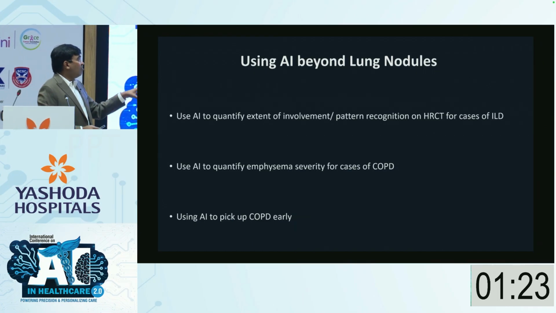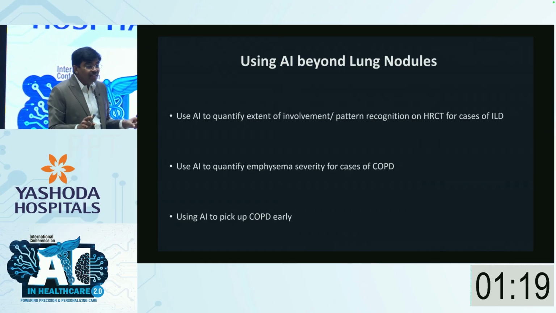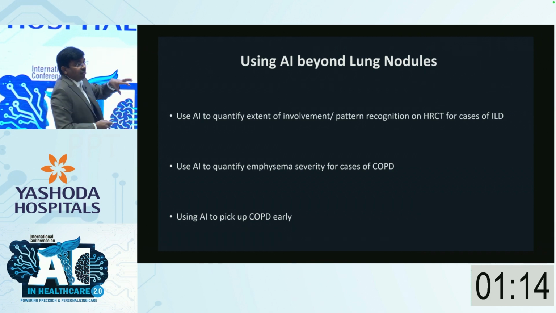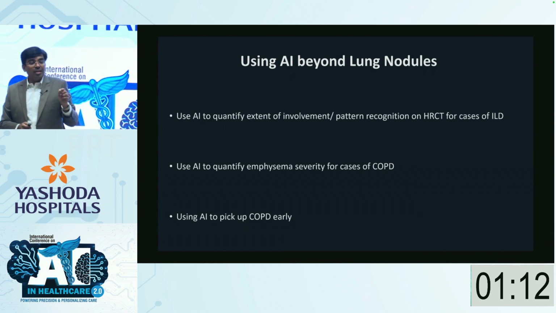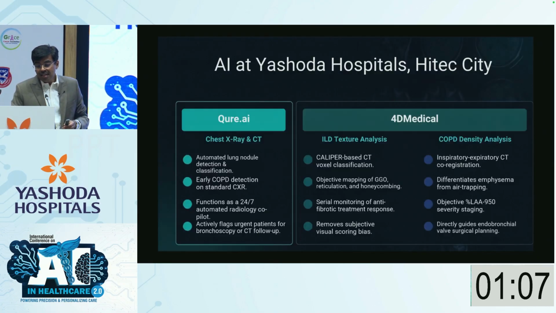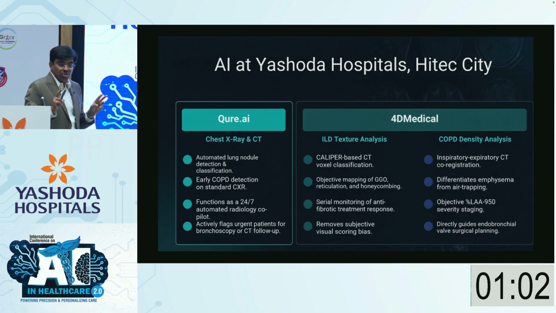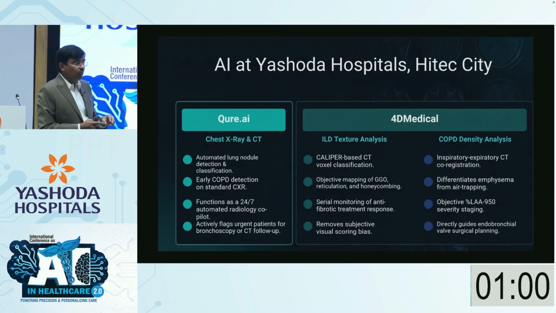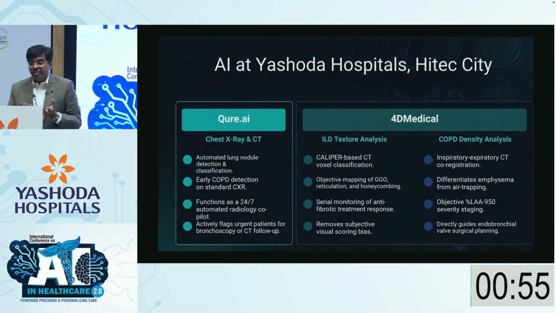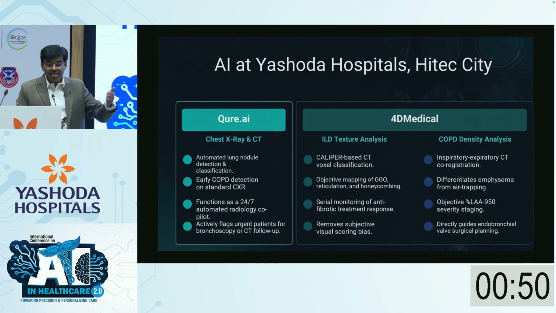So beyond nodules, a couple of minutes I will take, not only for lung nodules, we are also using AI for a lot of other reasons. One, to quantify the extent of abnormalities on a HRCT. This is another area where AI is significantly helping us. So at our hospital, we have, as of today, incorporated 2 developed AI tools. One I have already said is the Cure AI. Second is a group of softwares by 4D Medicals, the lung texture analysis and the lung density analysis.